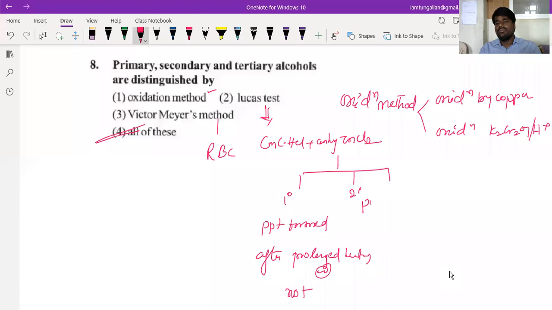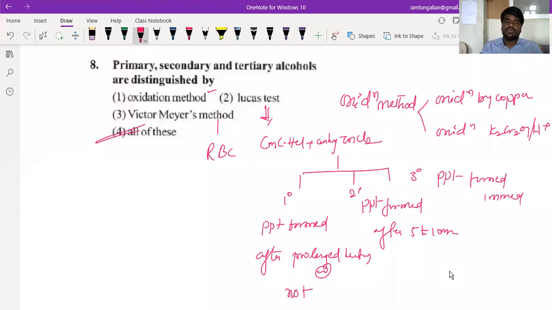Secondary: turbidity forms after 5 to 10 minutes of heating. Tertiary: turbid immediately.